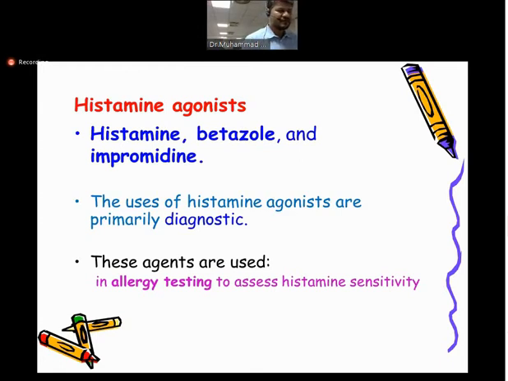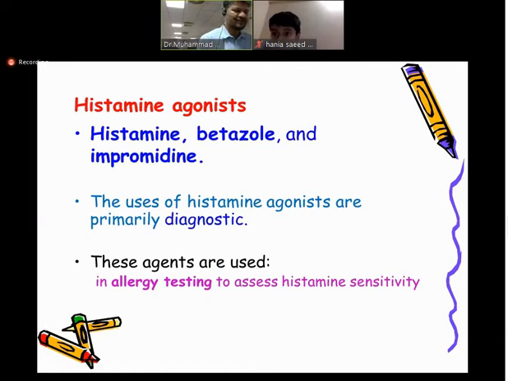So remember histamine agonists also, although we will mainly focus on antagonists in the coming slides. You should know that there are also agonists of histamine, like betazole or impromidine, and they are used for diagnostic purposes and for allergy testing or testing the hyperactivity of the bronchioles. Whenever we want to see the hyperactivity, we can use these agonists.